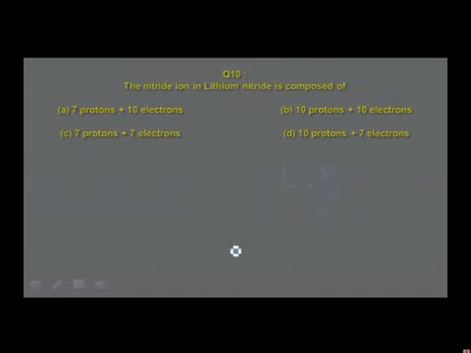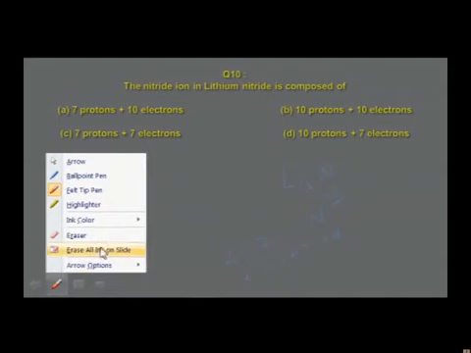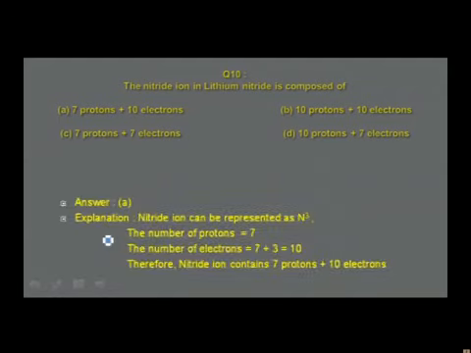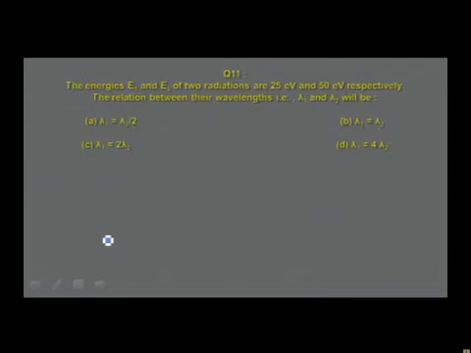So the number of protons, Z, is equal to 7 for nitrogen, and the number of electrons is 7 plus 3 extra electrons, that is equal to 10. So nitride ion contains 7 protons and 10 electrons.